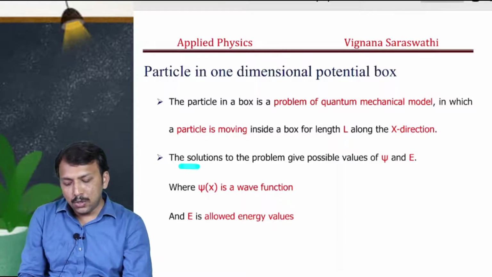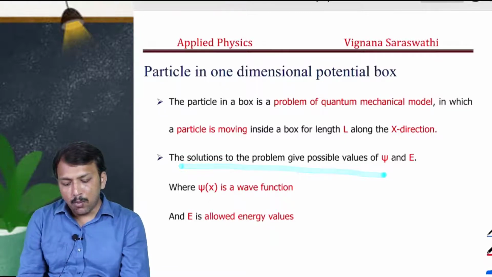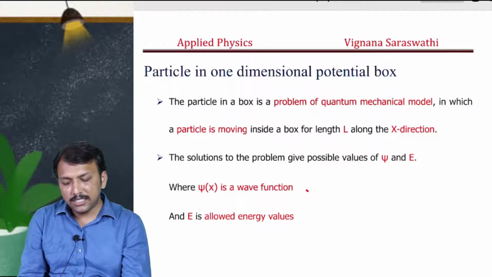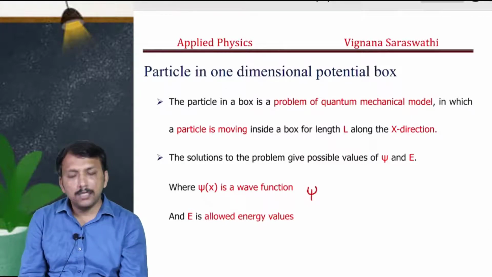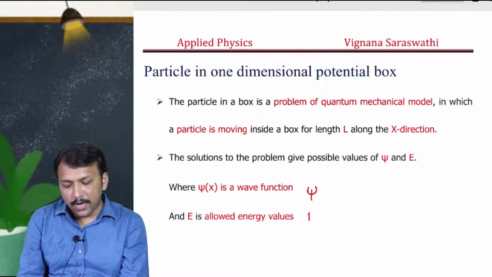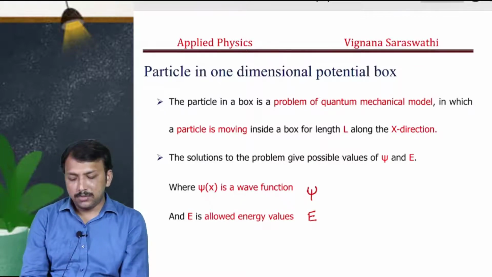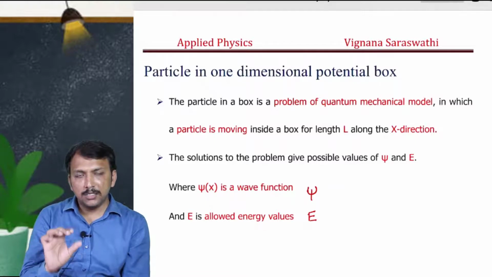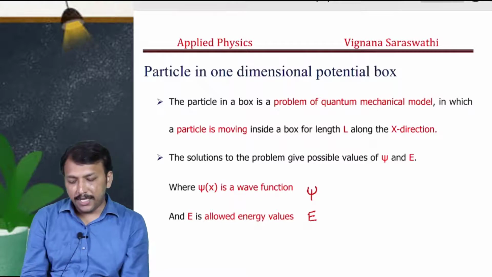The solution to this problem will give two possible values. One is the wave function of the particle, and the other is the allowed energy levels of the particle which is moving inside the box. These two values we have to derive by applying the Schrodinger equation.